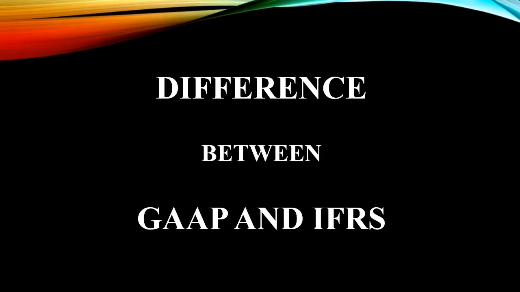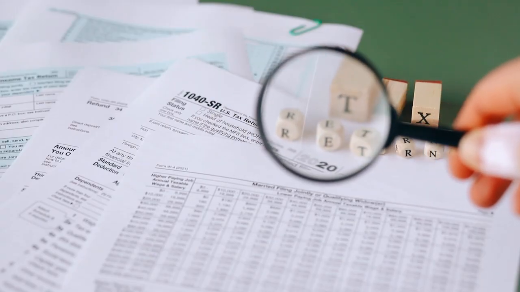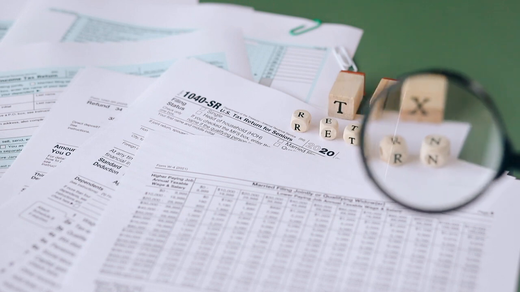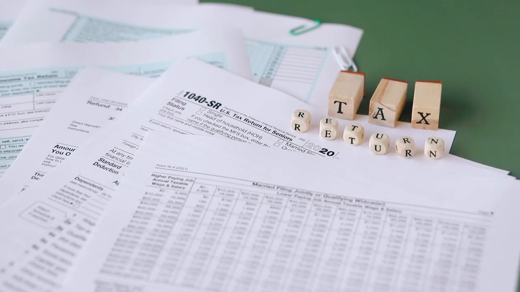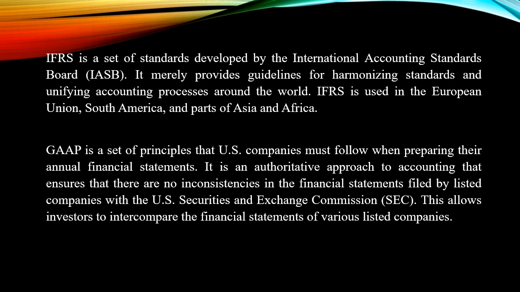Difference between GAAP and IFRS. IFRS is a set of standards developed by the International Accounting Standards Board, IASB. It merely provides guidelines for harmonizing standards and unifying accounting processes around the world. IFRS is used in the European Union, South America, and parts of Asia and Africa.